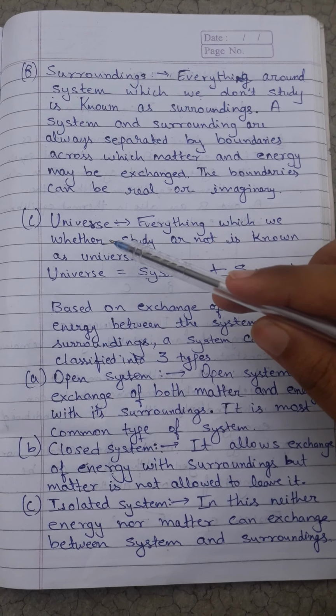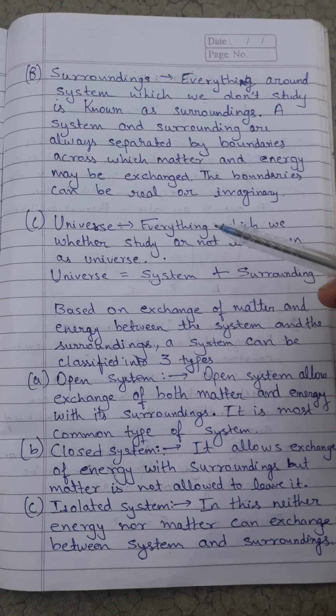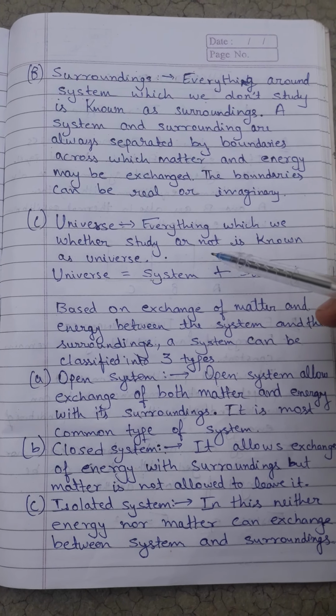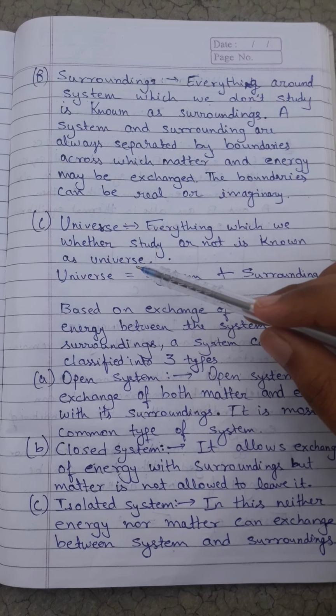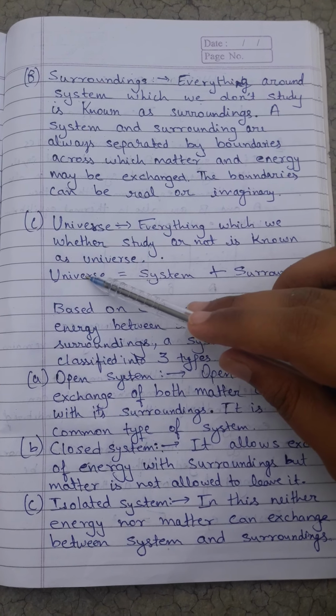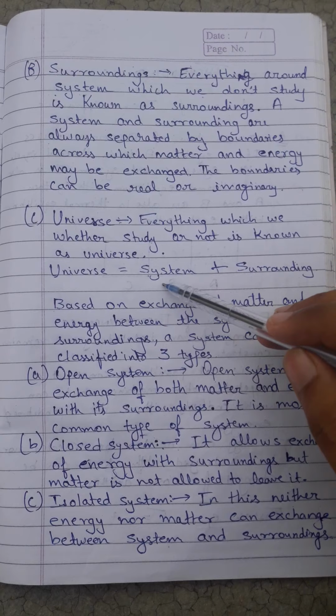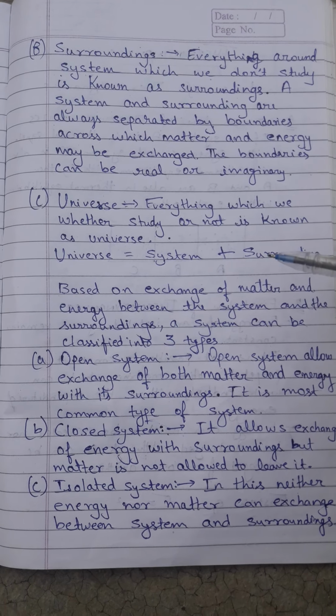Now the third important term is universe. Everything which we study or not is known as universe. So universe is equal to system plus surrounding.